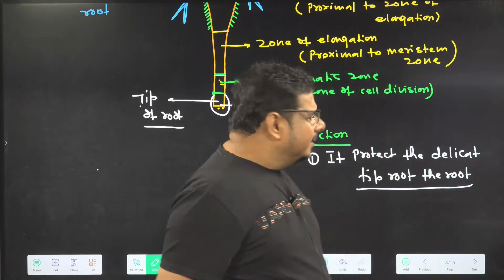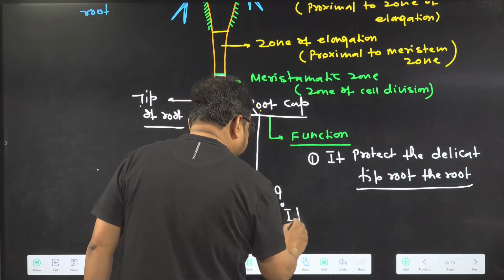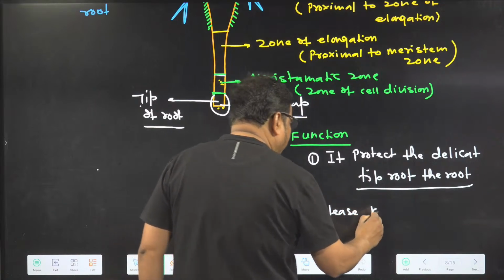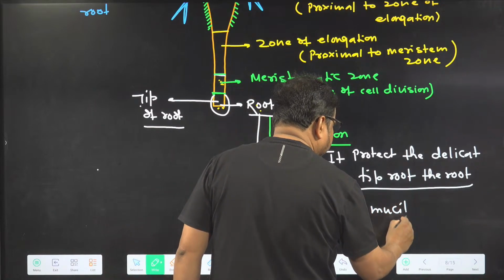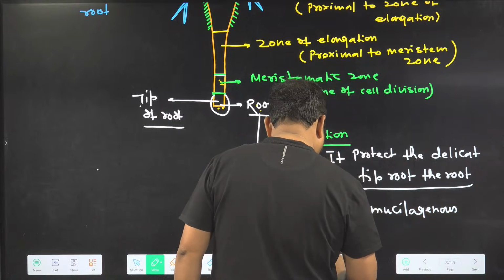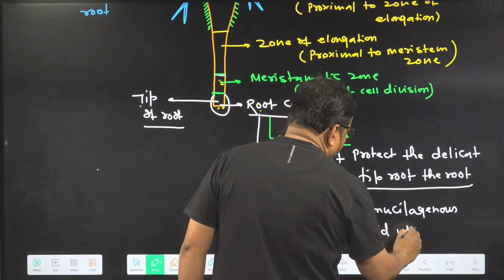So one thing is, it releases a mucilaginous fluid which lubricates the soil.